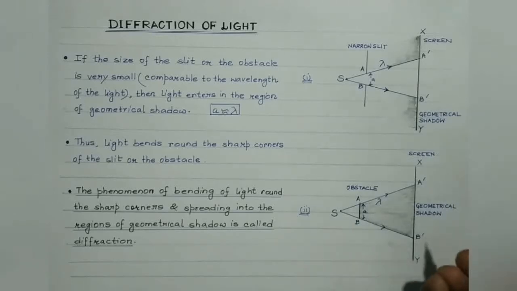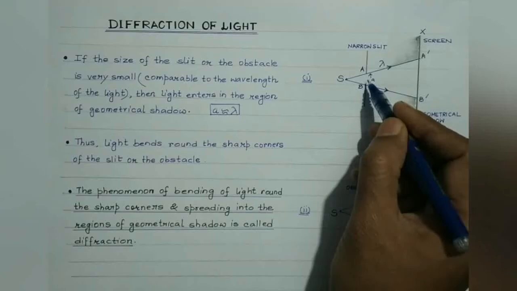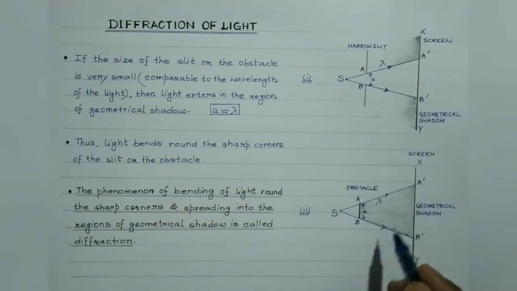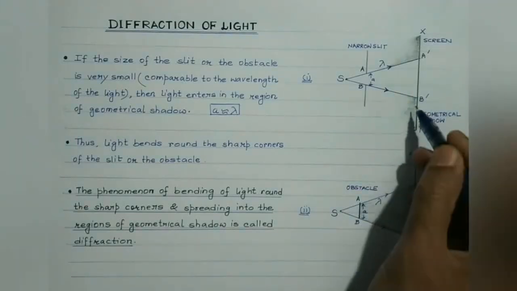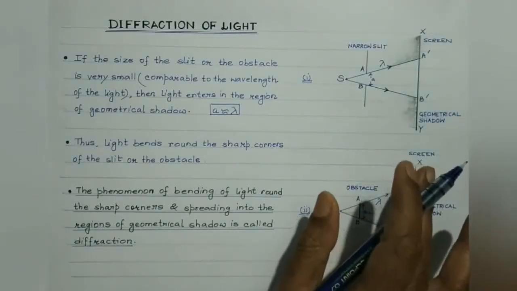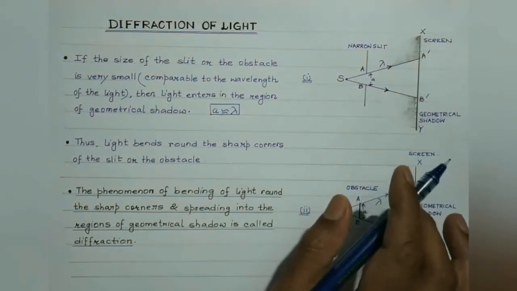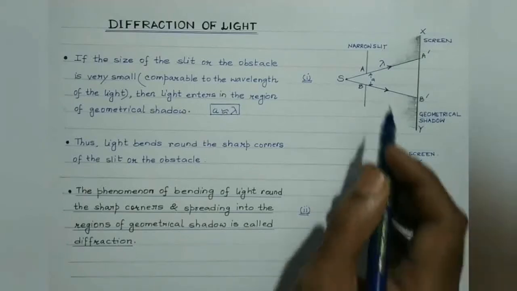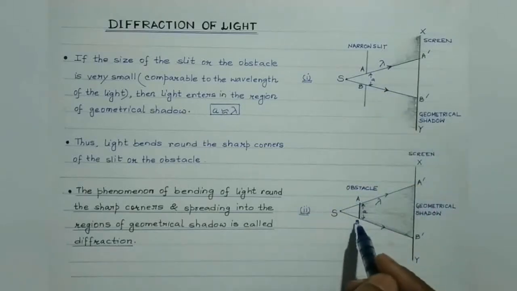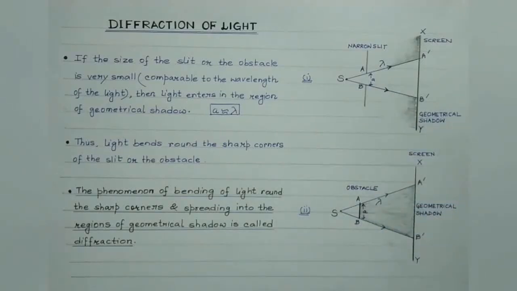So this phenomenon of bending of light around the sharp corners or the edges of a slit or an obstacle, and its spreading into the geometrical shadow region, is known as diffraction. Diffraction of light, or diffraction of waves in general, takes place only when the width of the slit or the size of the obstacle is comparable to the wavelength of the wave. This is the mandatory condition.